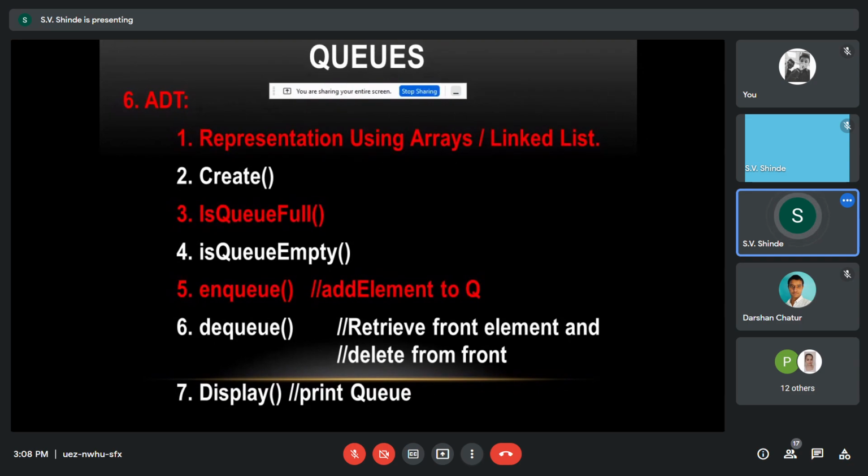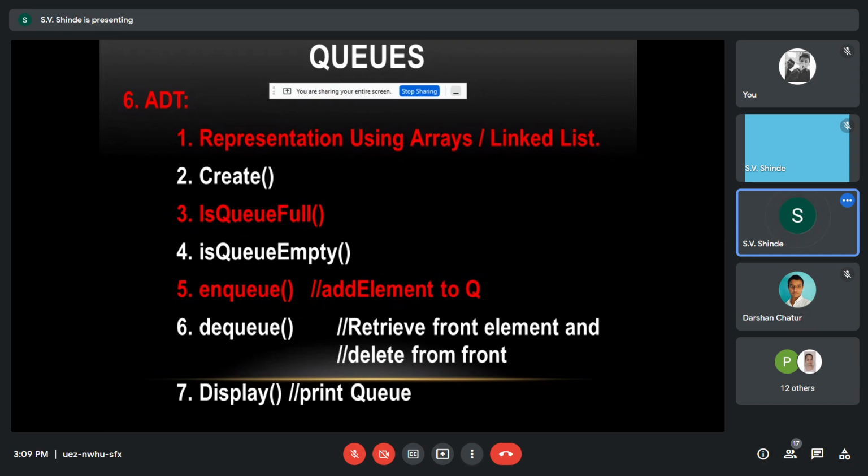First is create, second is queue full, next is queue empty, then NQ and DQ. NQ means adding elements to the queue. The elements are always added at the rear end or the tail end.